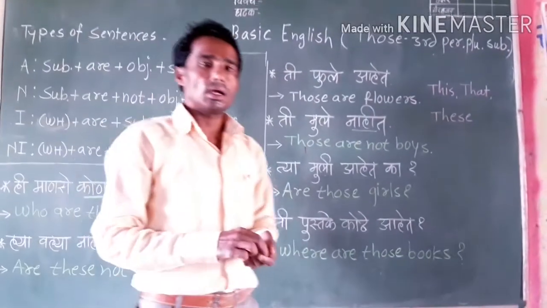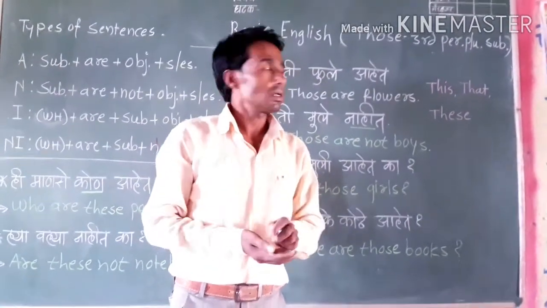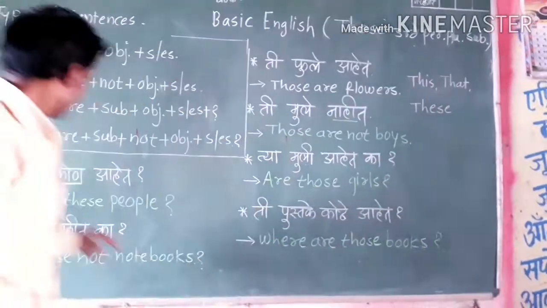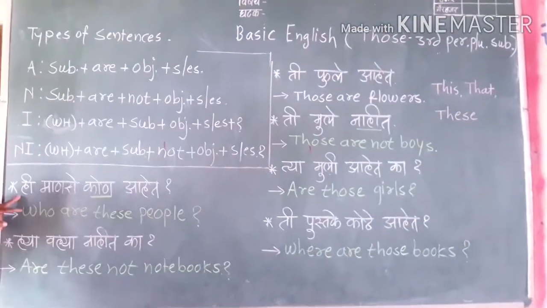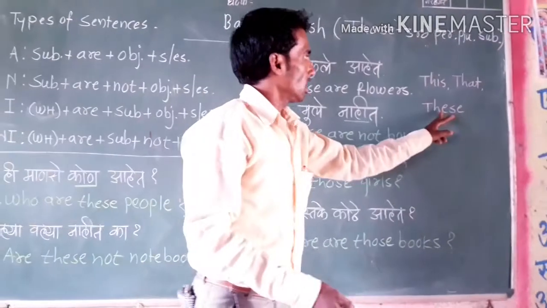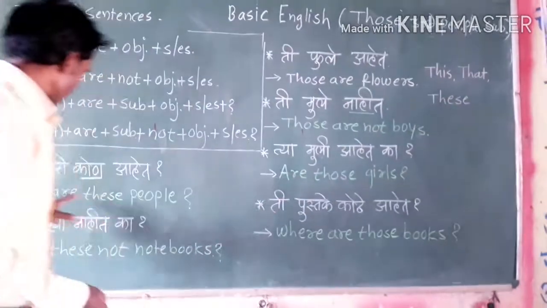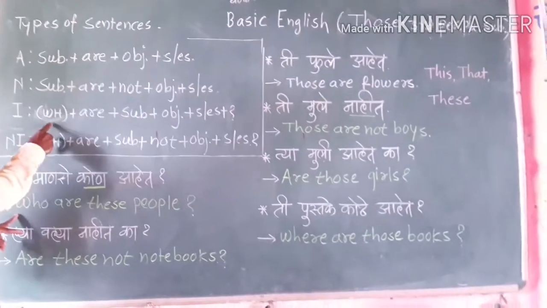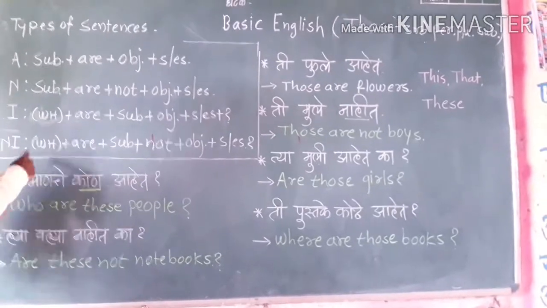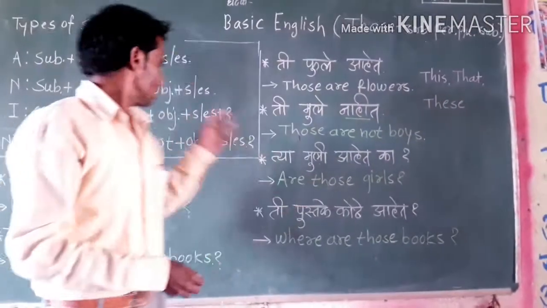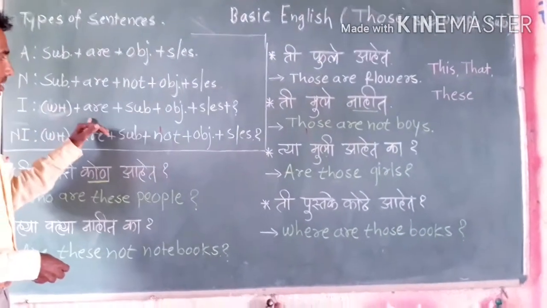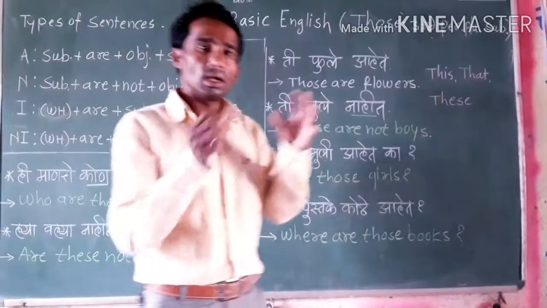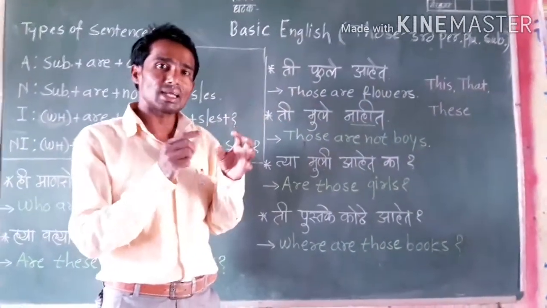So guys, in this way we get information, we get knowledge about third person plural subject, that is those. And about this, look here, these two sentences are about this. How to translate in English? Look at this carefully. The structure is, if there is a WH family member, then use the WH family member. If there is no WH family member, then in an interrogative sentence use are, then subject, then object, then s or es. In this way, we learn how to use those in sentences.